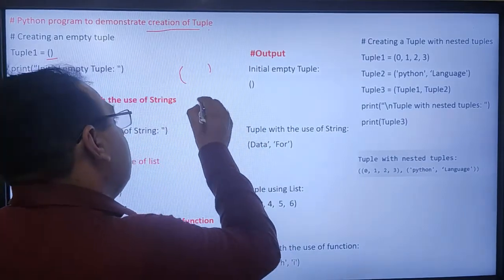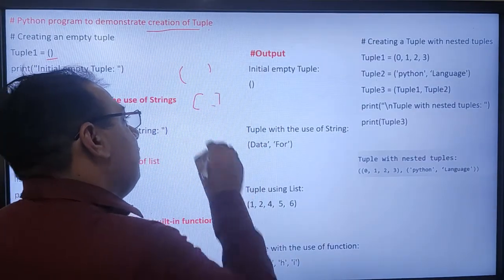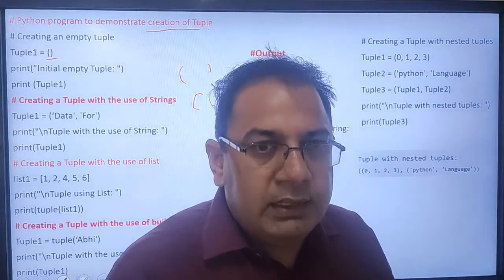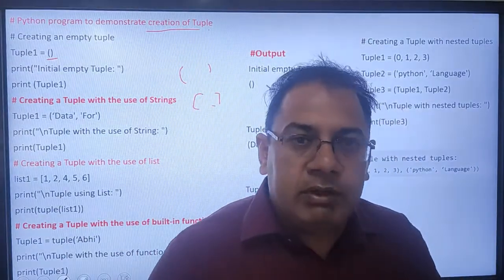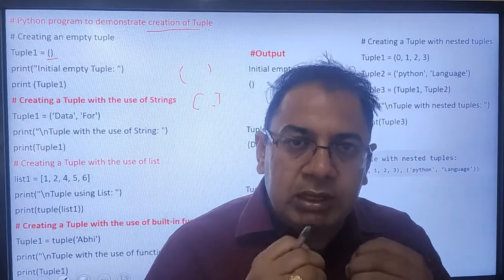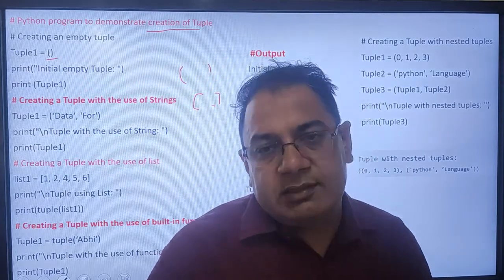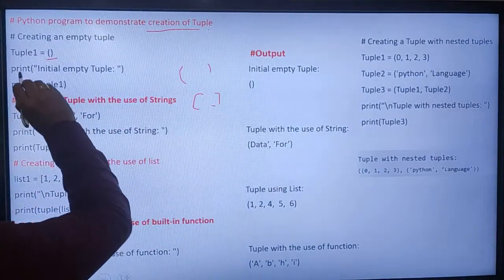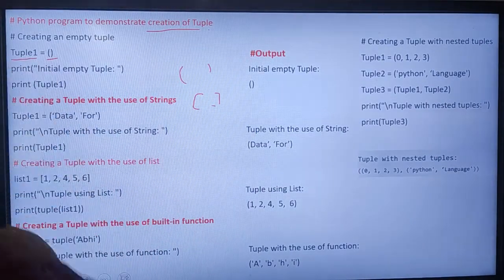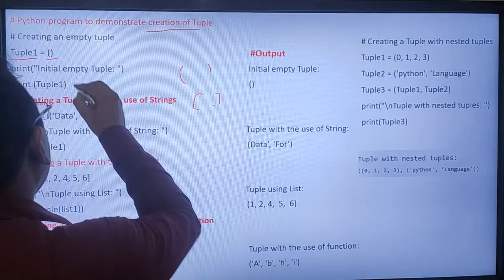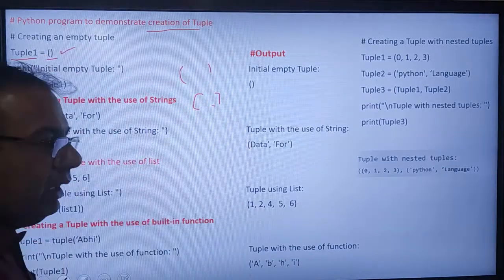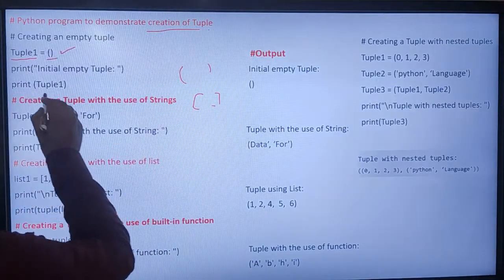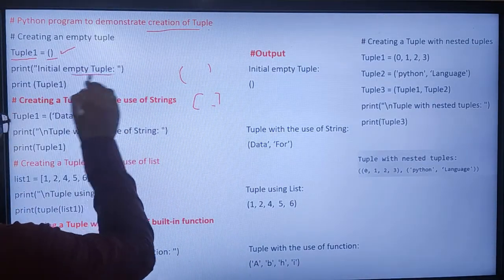If we create a list without any element, it is called an empty list. And if we create a dictionary without any element, it is called an empty dictionary. Now I have created a tuple 1 as a variable name, and there is no element in the parenthesis, so it is an empty tuple.